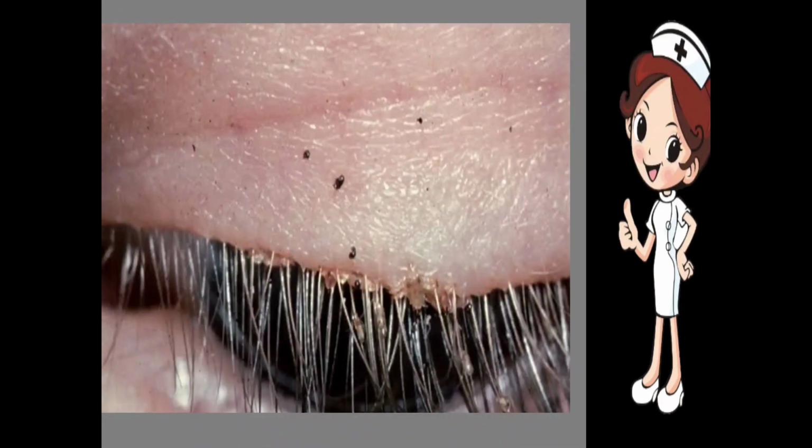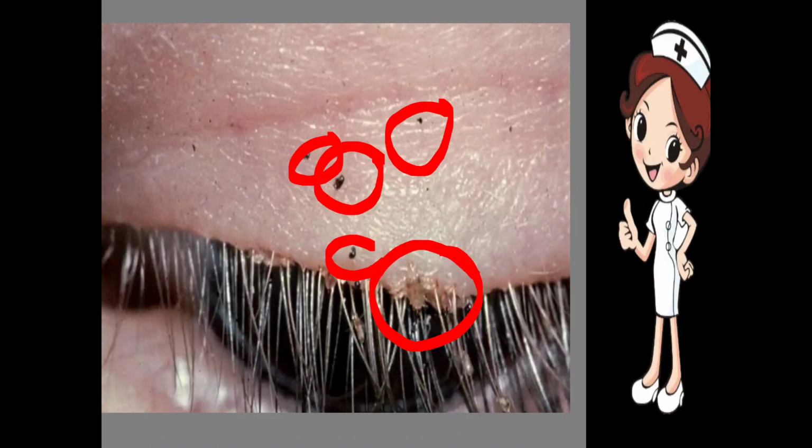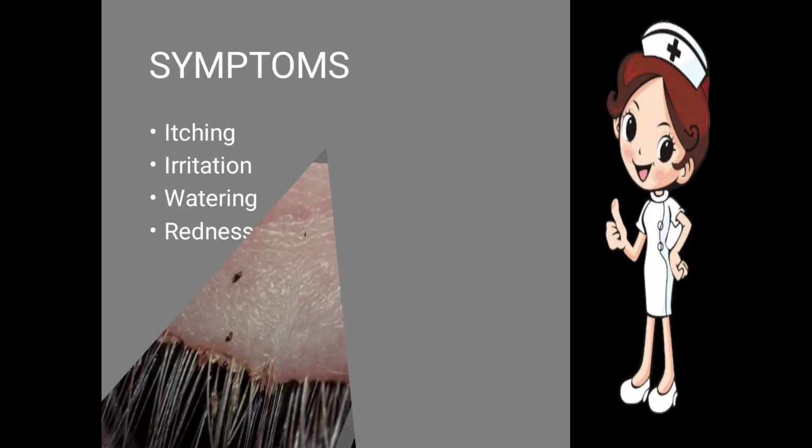Okay. Now if you can see here, this one is the lid margin and the eyelashes are present here, and on the eyelashes there is a deposition of crust. Okay, so here the nits are laid by the crab louse. These are the crab lice. They have laid their nits all over the hair and these are spreading infection. Okay, so let's move to the next one.